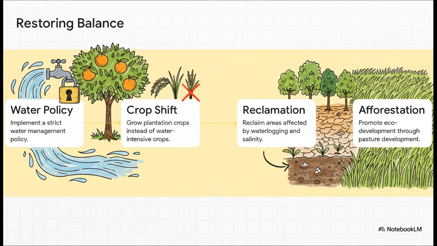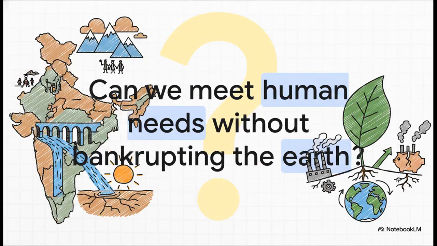So if we take that vital global concept and apply it right back to our Thar Desert case study, what does it look like? Experts laid out strict, actionable steps to pull the Indira Gandhi Canal region back from the brink of ecological collapse. Achieving true sustainability there means a massive push for ecological restoration. That means enforcing super strict water management policies so people don't overuse it. It means banning water-hungry crops like rice in the middle of a desert and swapping them for sustainable plantation crops like citrus. And it means doing the hard work of actively reclaiming those damaged, waterlogged soils while continuing aggressive eco-development through widespread afforestation.